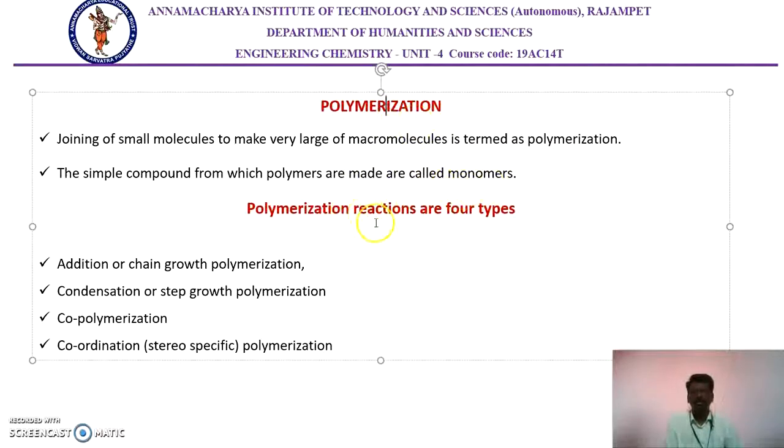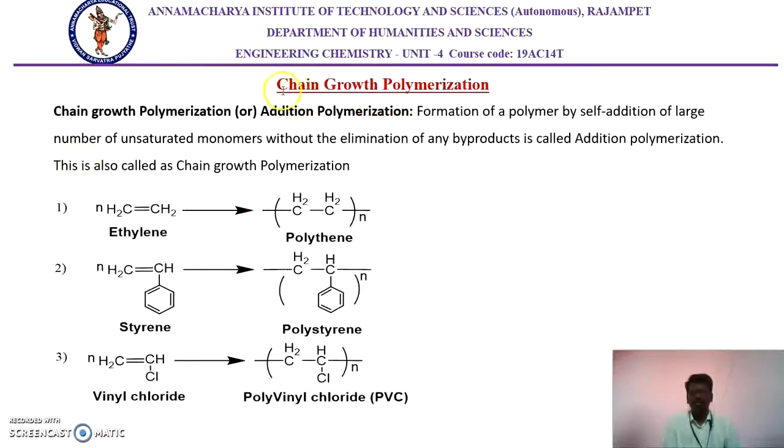Next, polymerization reactions are classified into four: first, addition or chain growth polymerization; second, condensation or step growth polymerization; third, co-polymerization; and fourth, coordination polymerization. First, we start with chain growth polymerization. In this, monomers undergo self-addition to give a linear polymer chain.